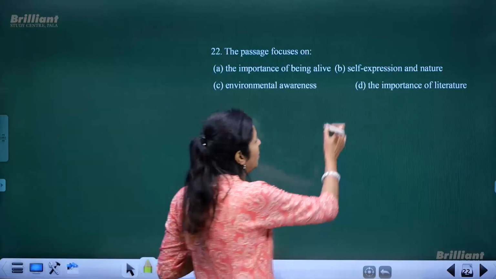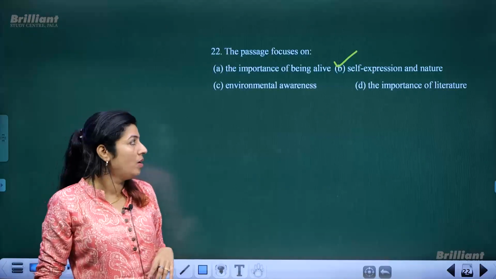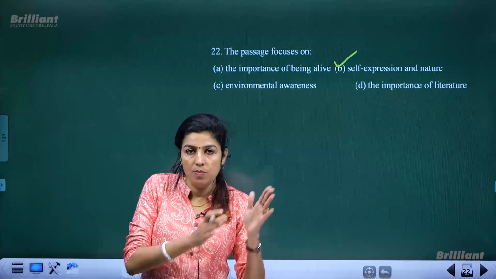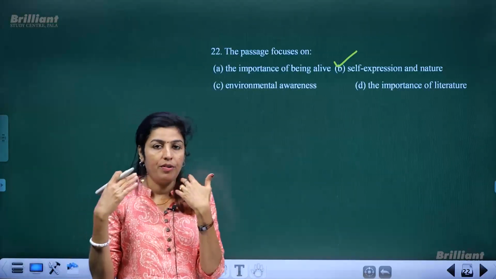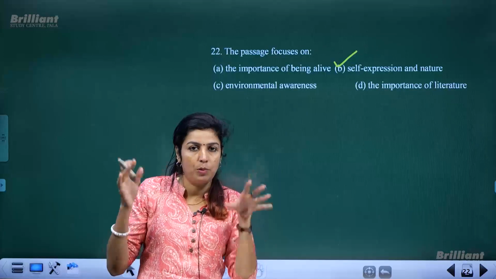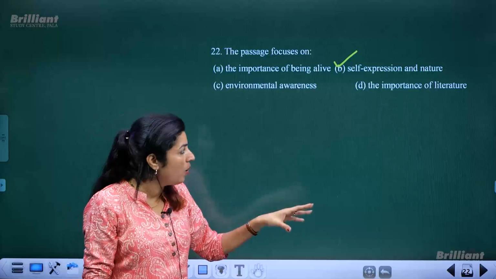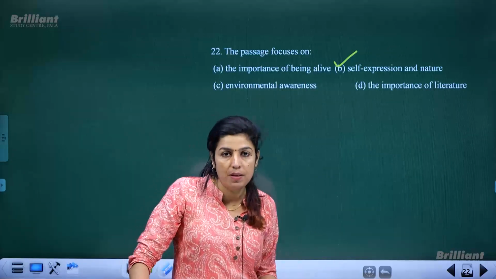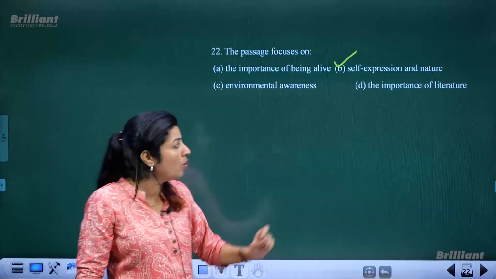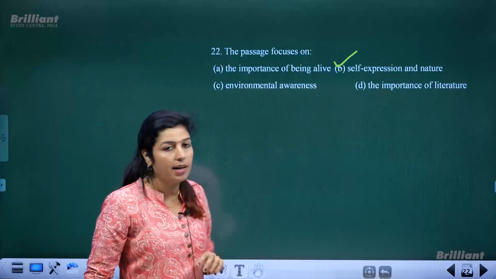So in that sense, it could be taken as the second option, self-expression and nature. The first part of the small passage deals with how people will feel better when they experience the purity of nature. And towards the end of that small passage, we find how some people find excitement in expressing themselves in the form of poetry and prose. So both are included in the passage, self-expression and nature.